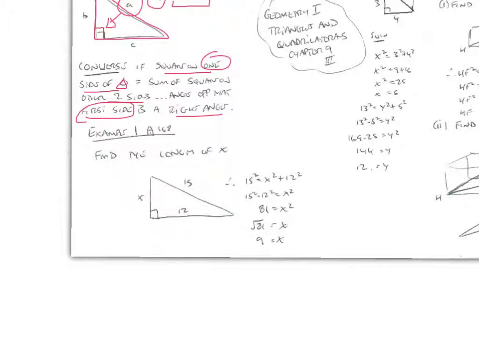Find the length of x in this right-angled triangle. We're told the hypotenuse is 15, the other side is 12. Find x. So the hypotenuse squared is equal to the sum of the other two sides, x squared plus 12 squared. So bring over your plus 12 squared, you get 15 squared minus 12 squared is x squared. So x squared is equal to 81. Get the square root of both sides, x is square root of 81, x is equal to 9.